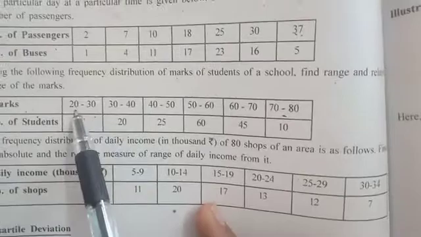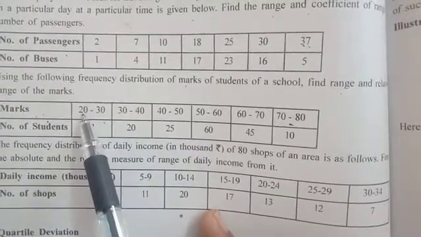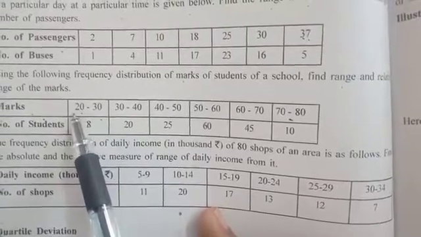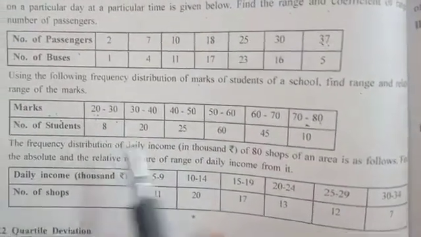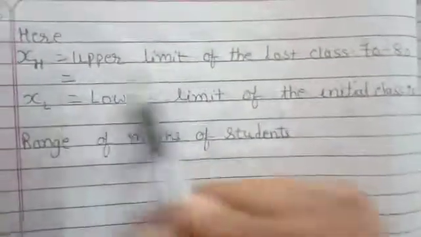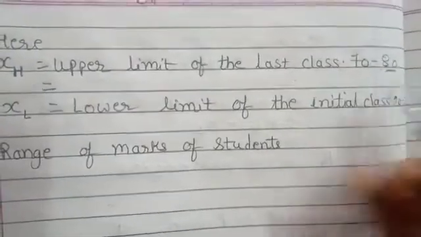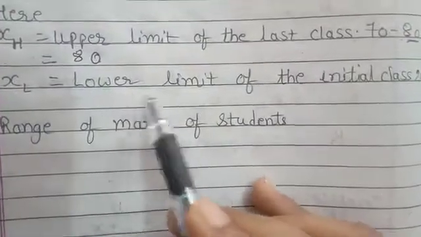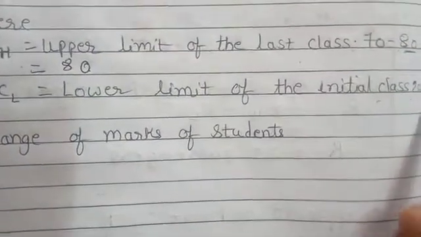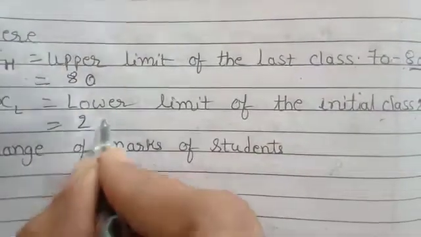And first class we have to see, and we have to see the lower limit of the first class or initial class. So that is 20. So XH and XL. Now XH, that is upper limit of the last class, 70 to 80. So 70 to 80 upper limit is 80. So that is our XH. And XL is equal to lower limit of the initial class, 20 to 30. So what is the lower limit? 20. So our XL is 20.